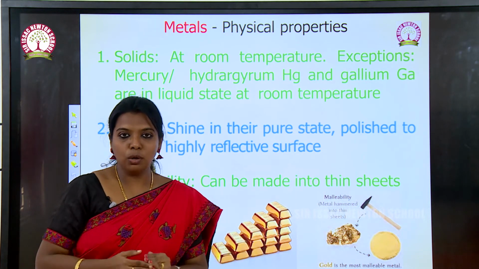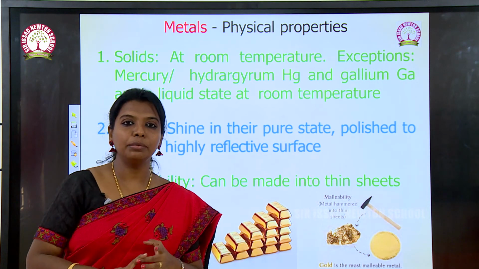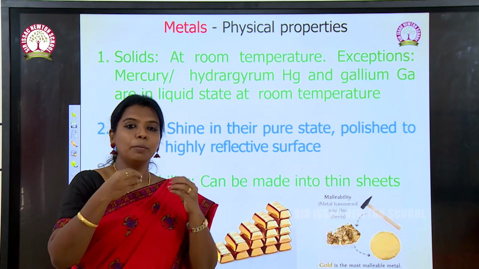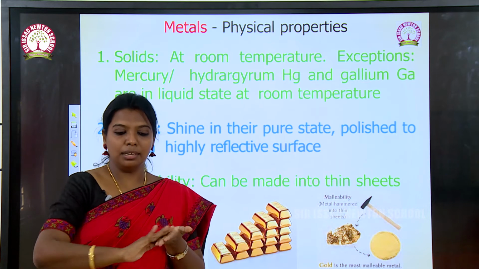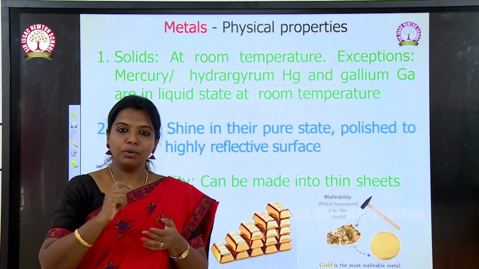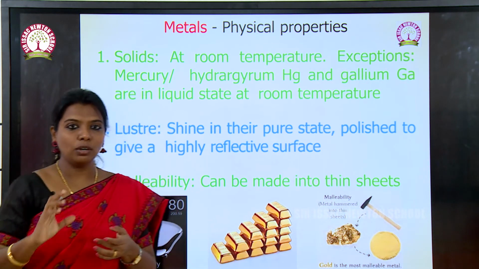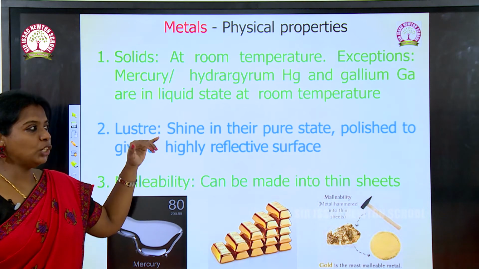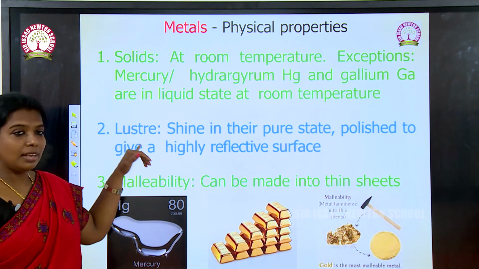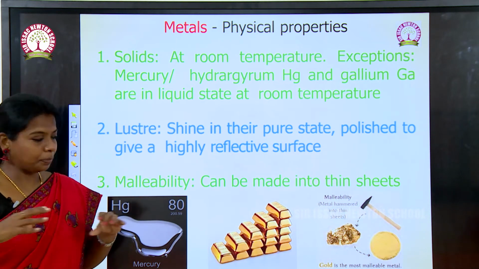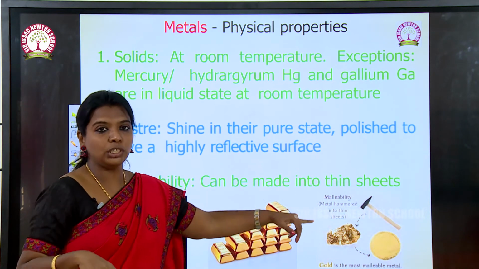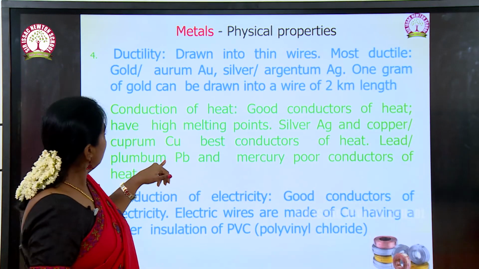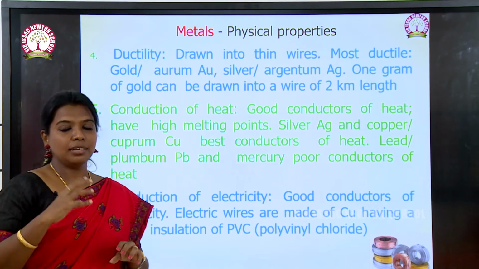Not only gold, even silver, copper, aluminium, tin, iron, everything will have the property of getting flattened while we are tapping the metal. So that quality is called malleability. The shiny property is called luster, and being made into thin sheets, this property is called malleability. And the fourth point is ductility.